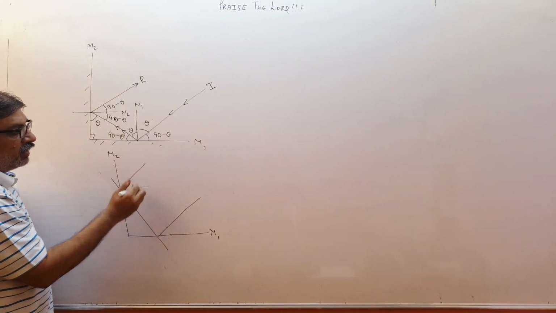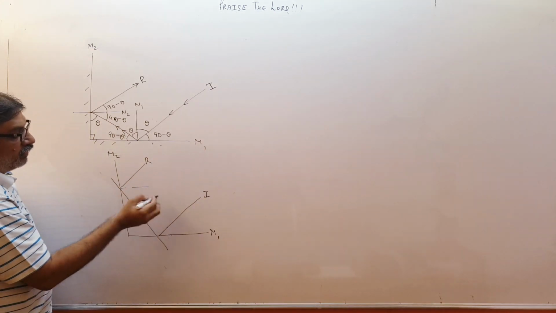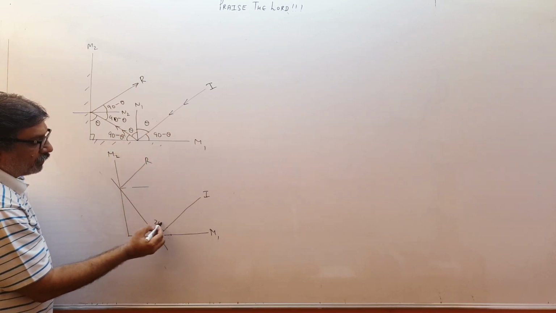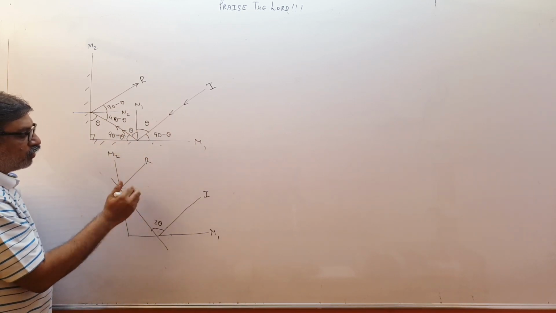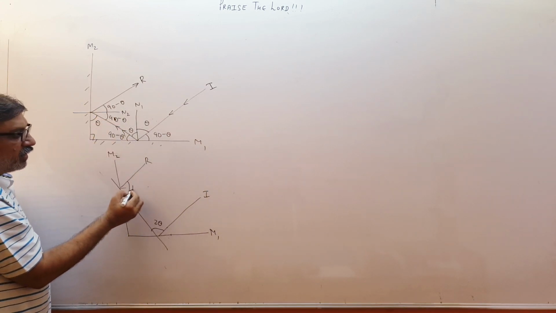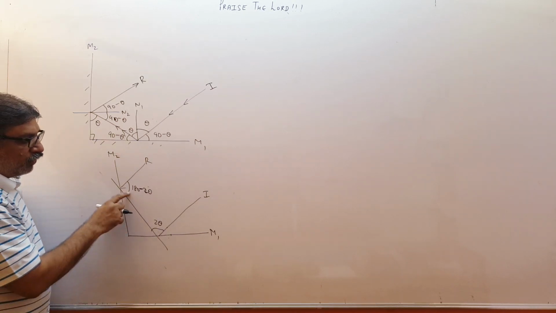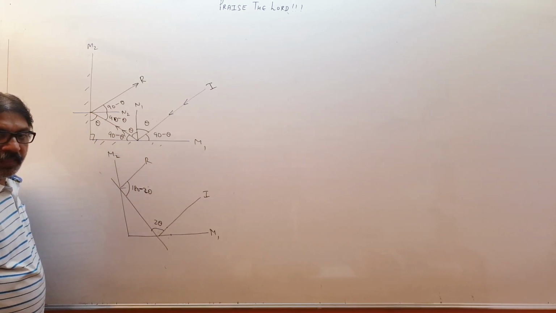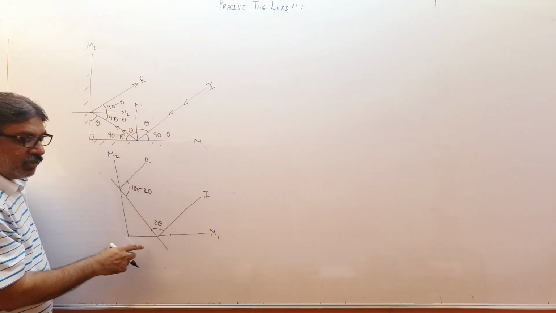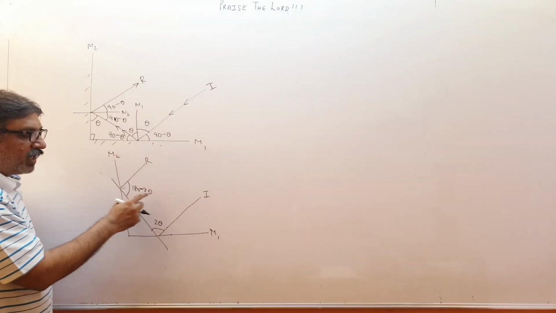If I see this reflected ray and incident ray, please concentrate. How much is this angle over here? Theta plus theta, that is 2 theta. How much is this total angle over here? This is 90 minus theta plus 90 minus theta. This will be 180 minus 2 theta. And now if you total, it will be how much? 180 degree. That means if these are two lines and this is the transversal, the sum of interior angles is 180 degree. Therefore the lines are parallel.